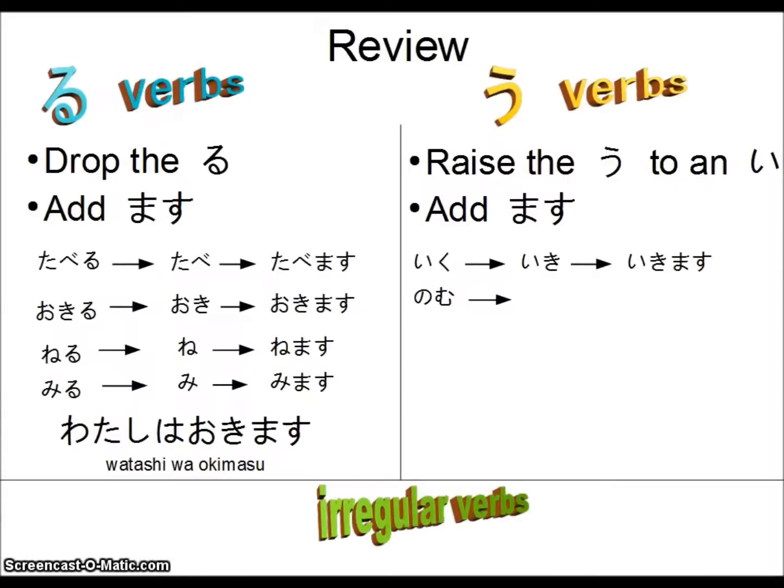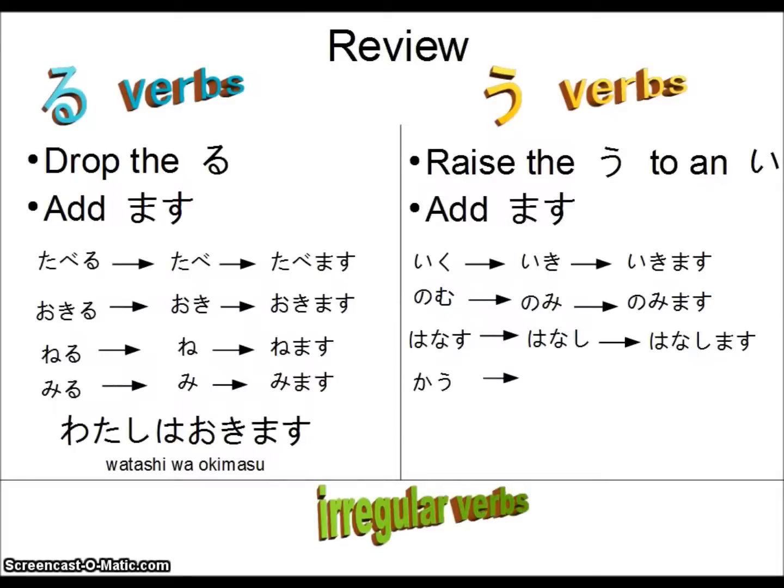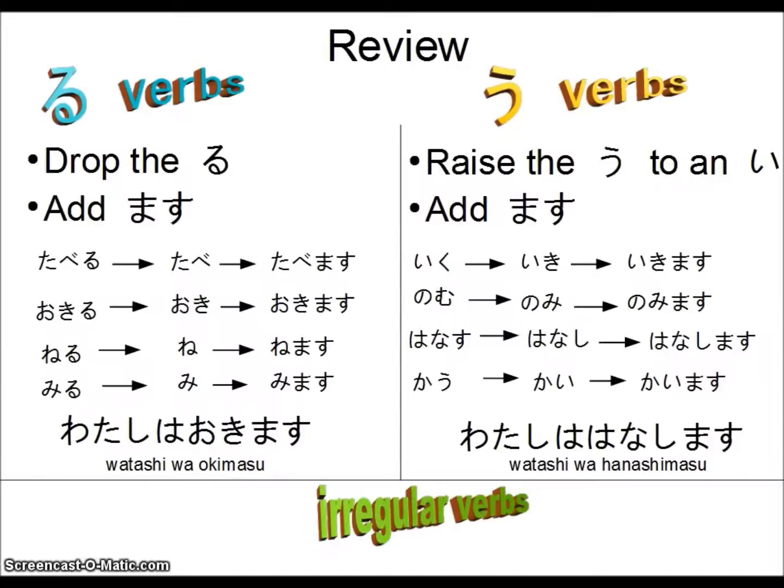Nomu, to drink, raising the u to an e would be nomi, then adding mas, nomimasu. Hanasu, to speak, becomes hanashi, because in Japanese there's no si sound, so su has to become shi, then hanashimasu. Kau just ends in a regular u, so that's raised to kai, and then adding mas makes it kaimasu. So watashi wa hanashimasu means I speak.